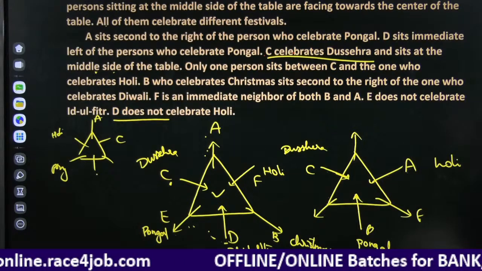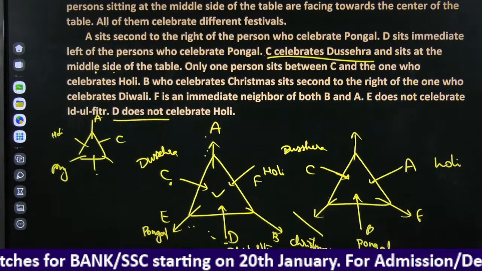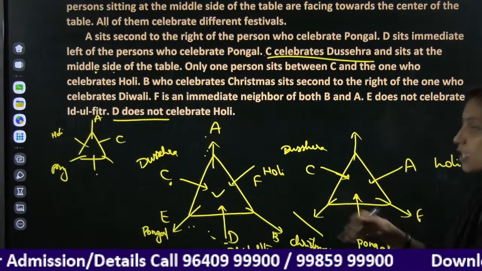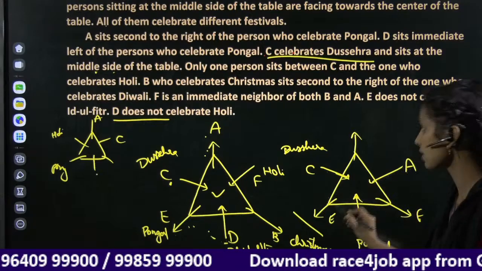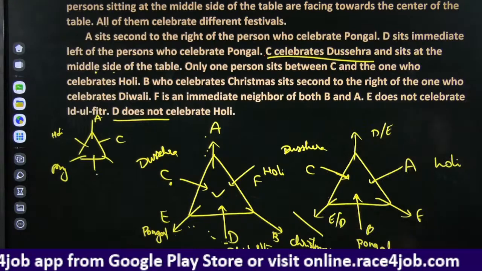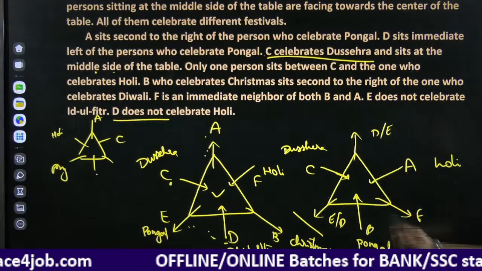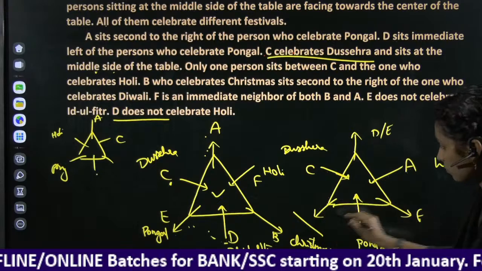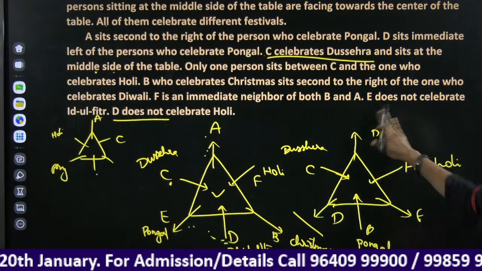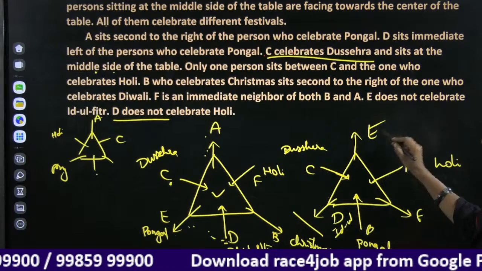And next, what else have they mentioned? E and D. E and D, two people are there. Either you can consider E is here and D is here, or E will be here, D will be here, because there is no clear information like D sits immediate left of the person who celebrates Pongal. Immediate left, D will be here. And this is also Pongal outside D, and E is here, and if D comes here, it comes like this, and this person will be E.